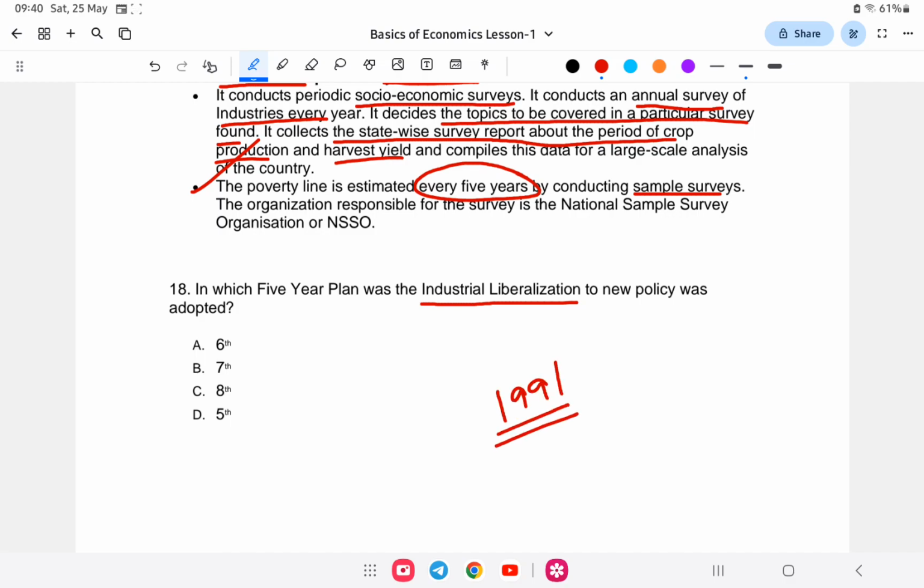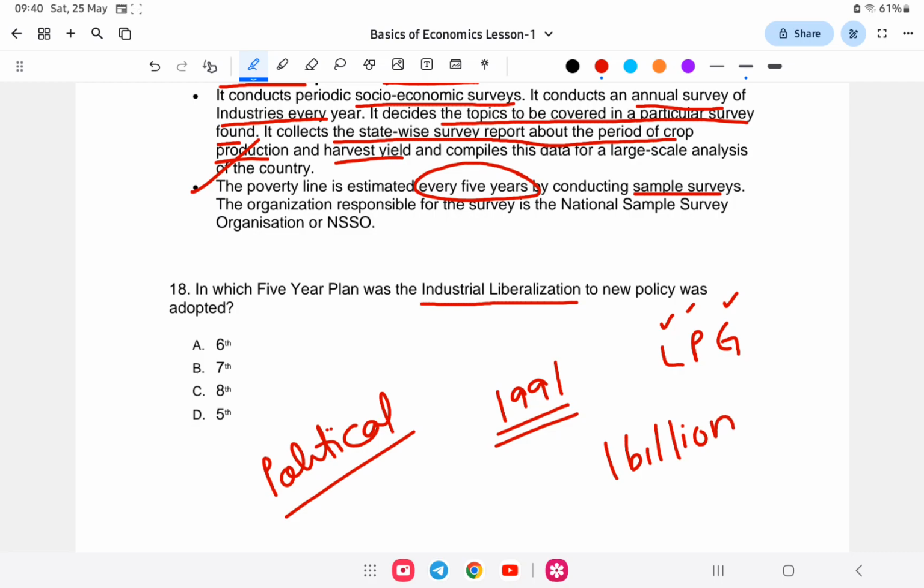So in 1991 came the LPG reforms, that is liberalization, privatization and globalization, because prior to 1991 there was political turmoil, Rajiv Gandhi's death and after that a new prime minister. So because of this, India faced an economic crisis where there was not even $1 billion in the treasury to clear our bills.